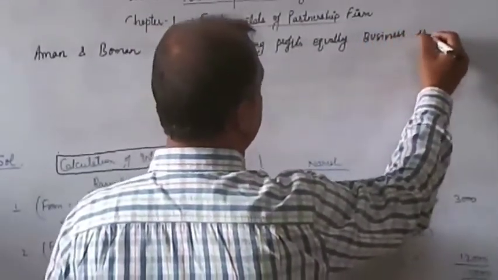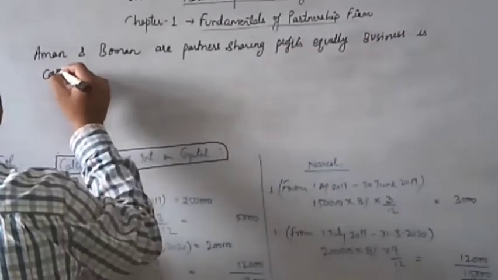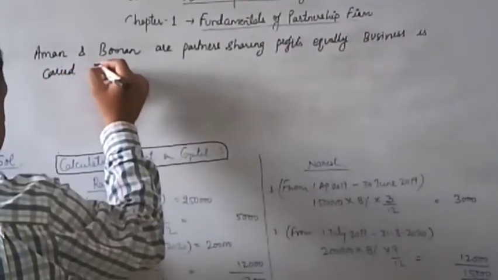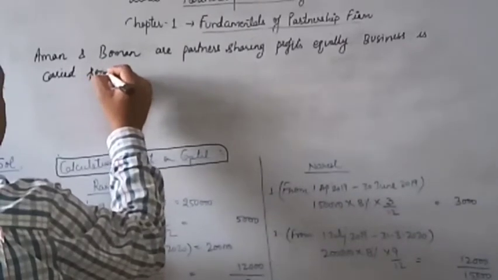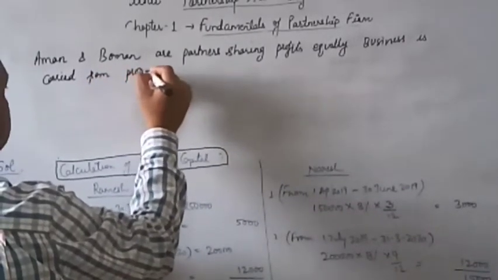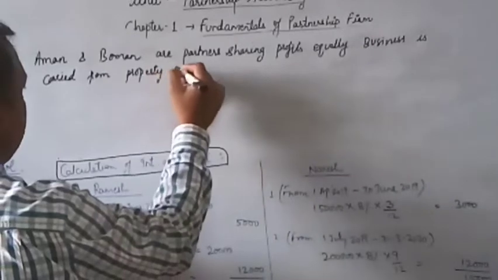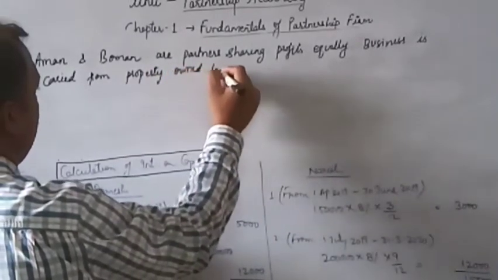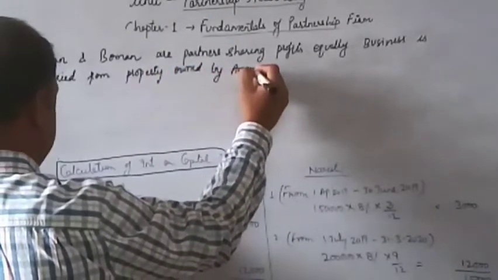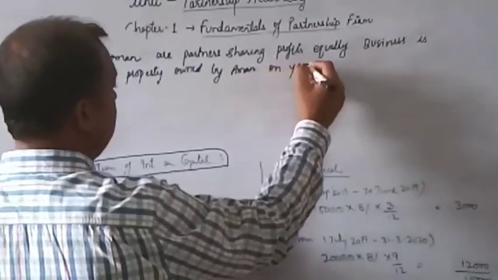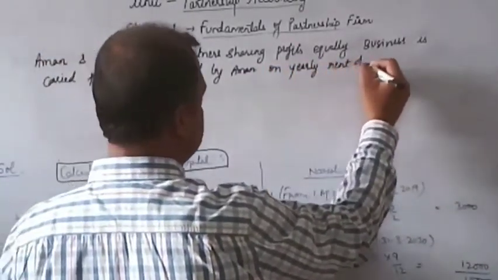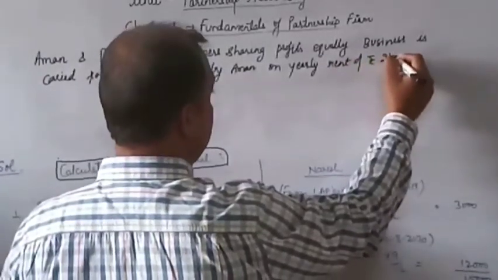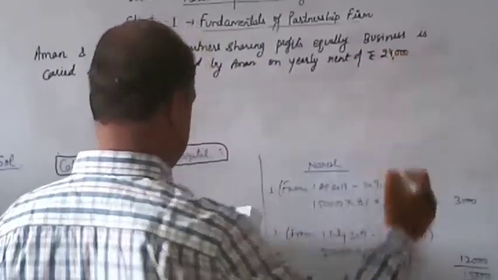Business is carried on from property owned by Aman on yearly rent of rupees 24,000.